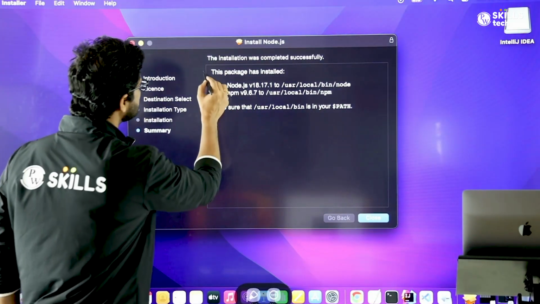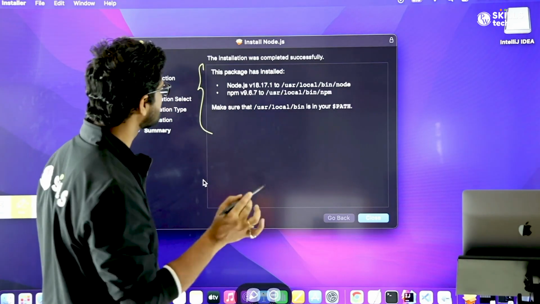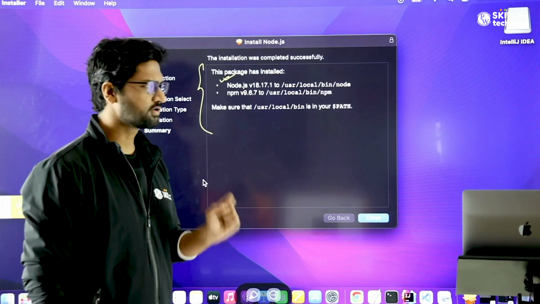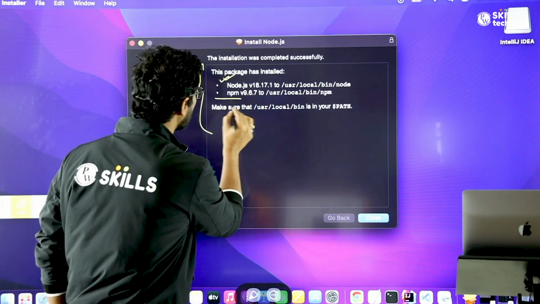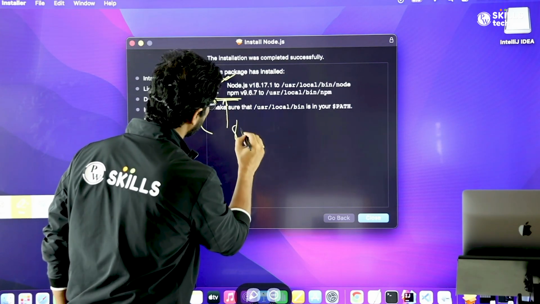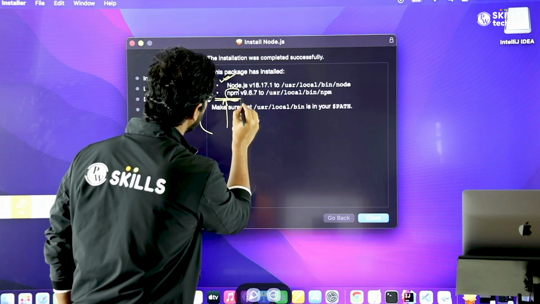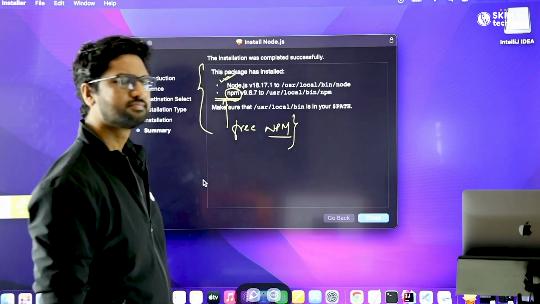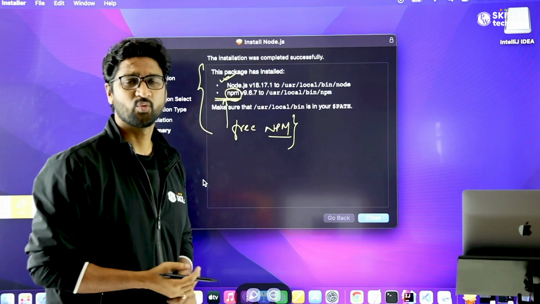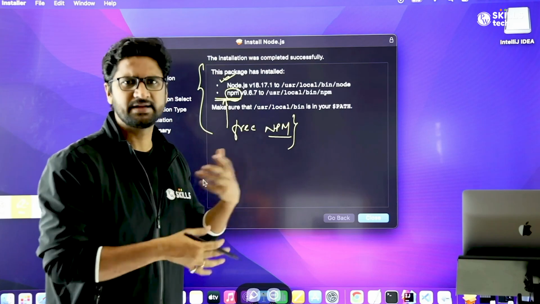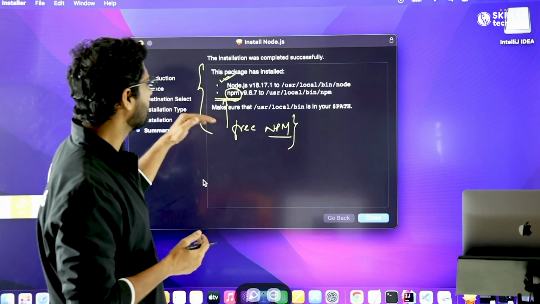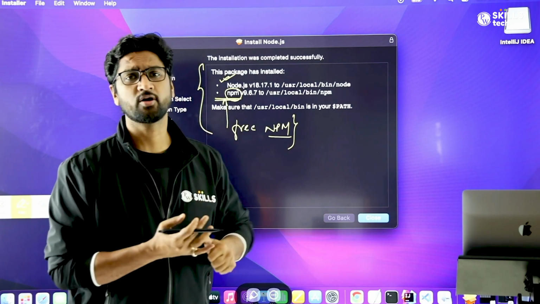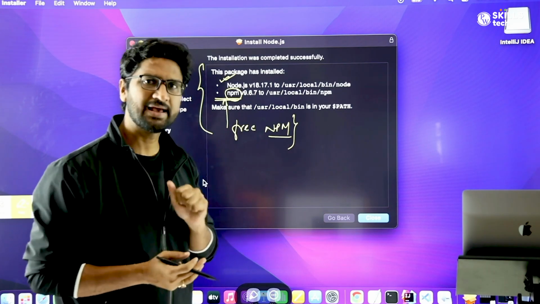When I install this package, I get two things installed, people. One is Node.js, and with that I have also got one thing installed for free. What is that? This is npm. I got something called npm installed. Now what npm is, why we use it, why it is relevant here, we are all going to talk about in detail in some time. But for now, understand that when you install Node.js, two things happen. You get Node.js installed and at the same time npm as well.